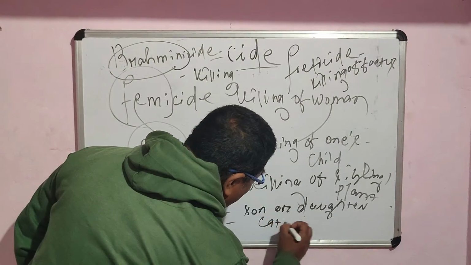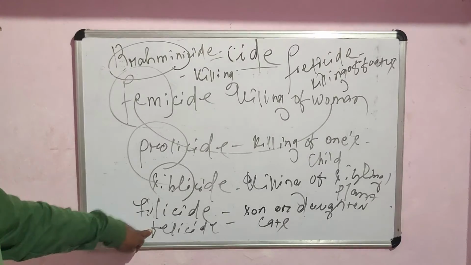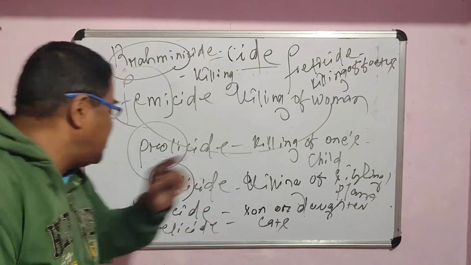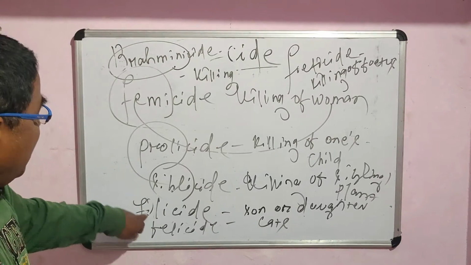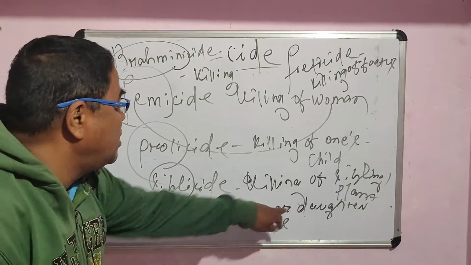If I say she has a feline quality, she has a feline tendency, that means she has the nature like that of a cat. Remember what's the spelling difference? Only the inside vowel I is used. Filicide means killing of one's son or the daughter, but felicide is killing of cats.